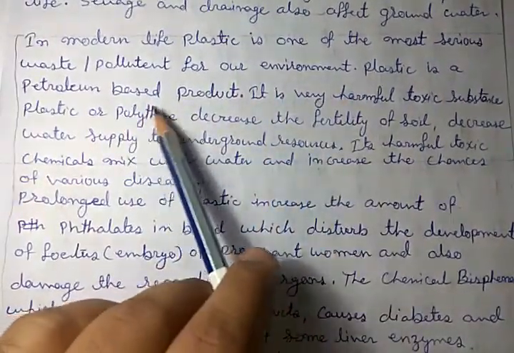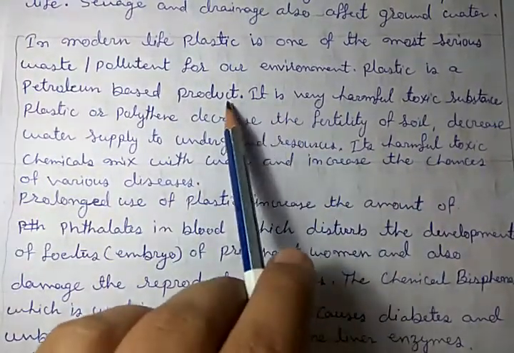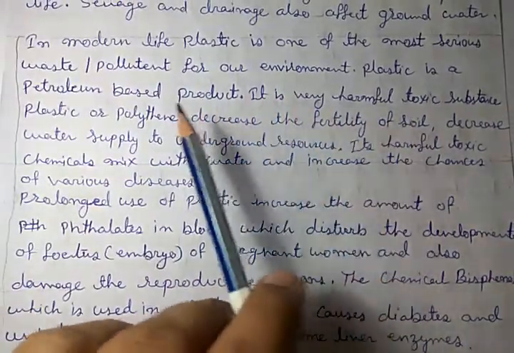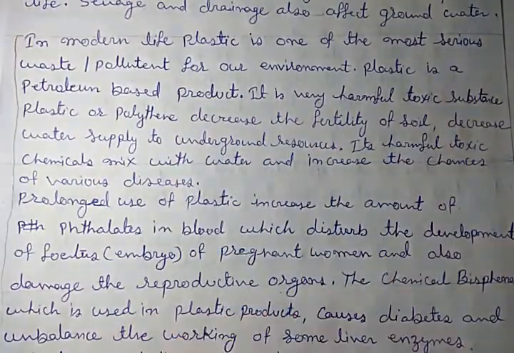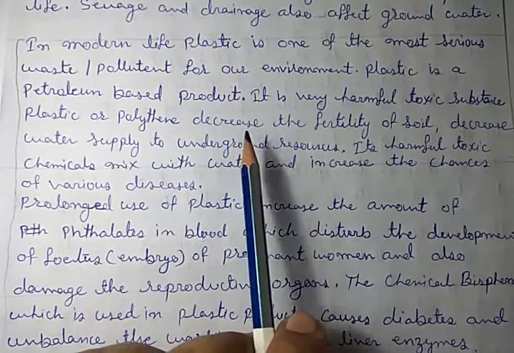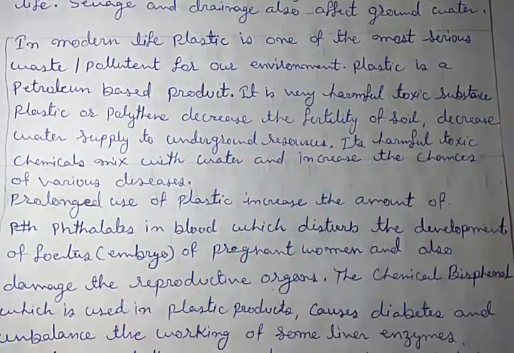Plastic is a petroleum based product. It is a hydrocarbon type product which is formed from petroleum products. It is a very harmful, toxic pollutant, a toxic substance. Plastic or polythene decreases the fertility of soil, because if its layer is present, then the movement of minerals and bacteria from the upper to the lower side, and of the roots of the plant towards the downside, all of these will not be possible, and it will decrease the fertility of soil.